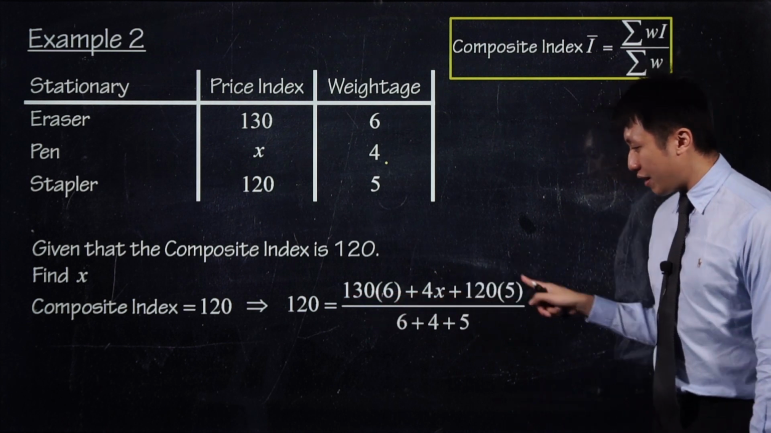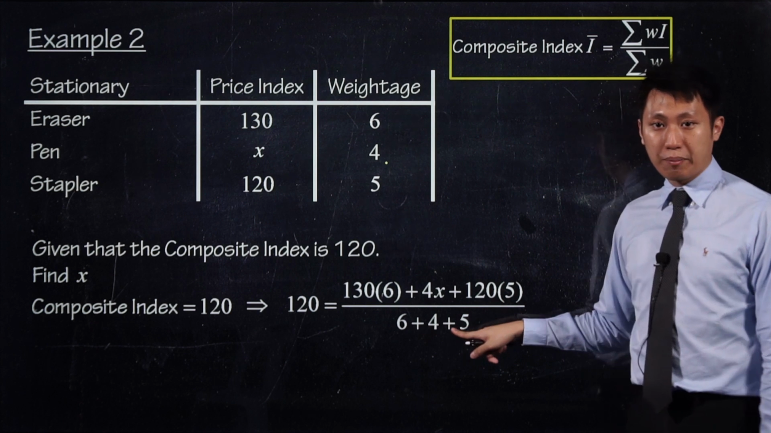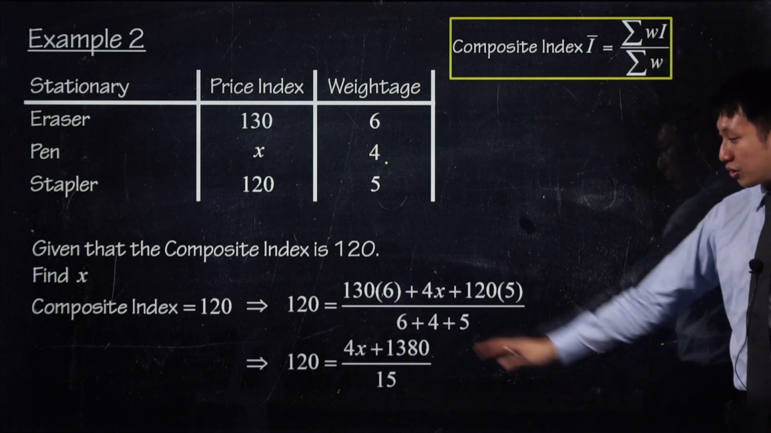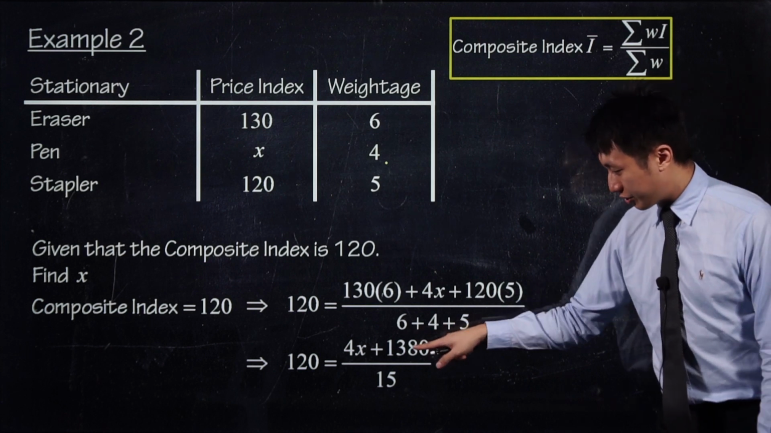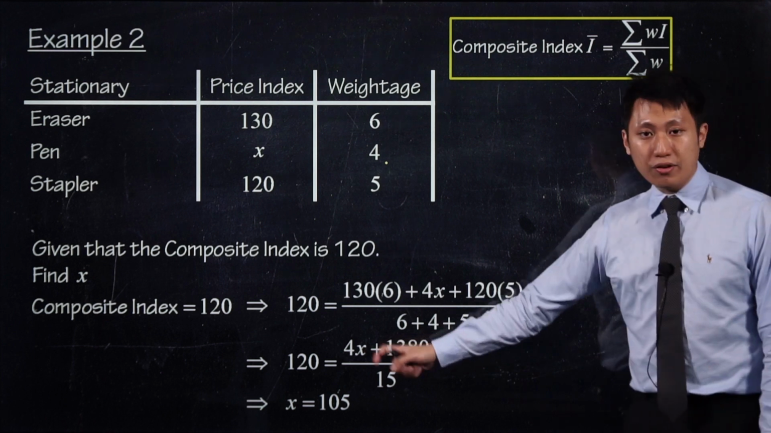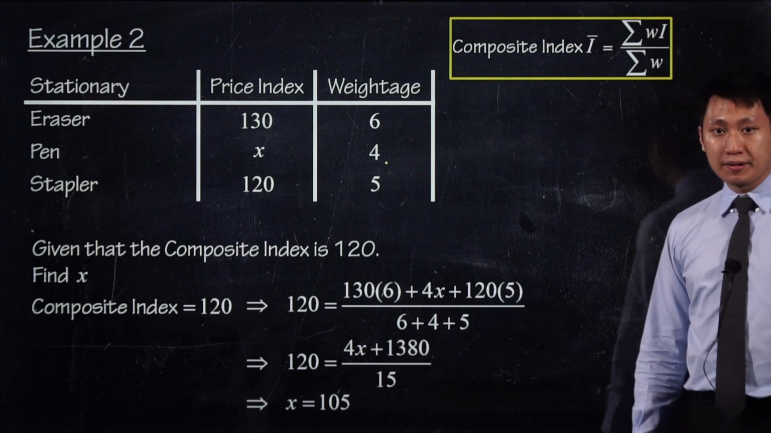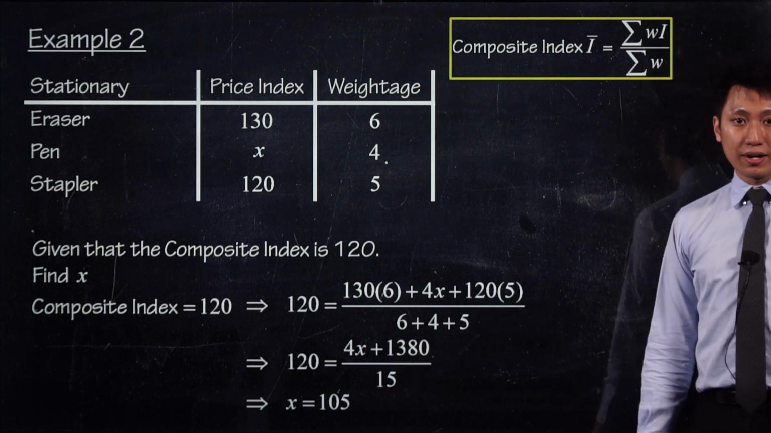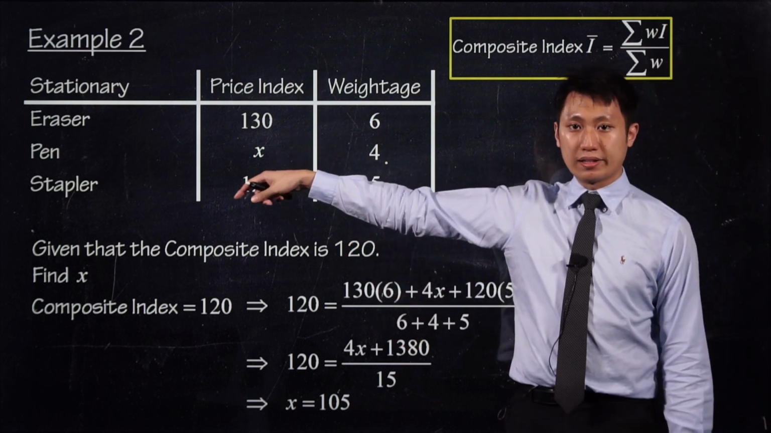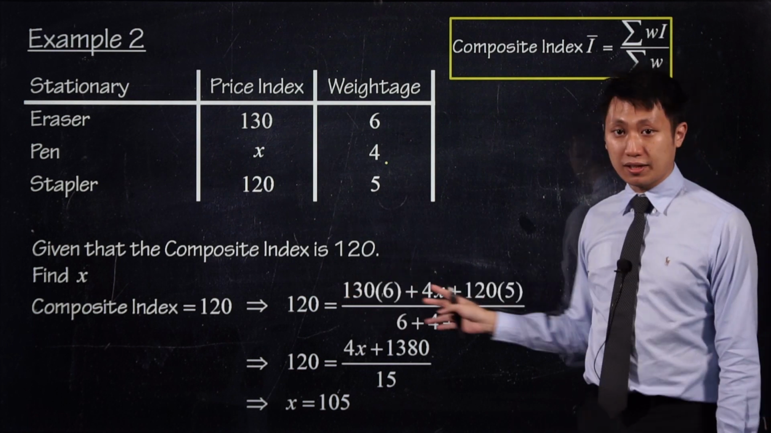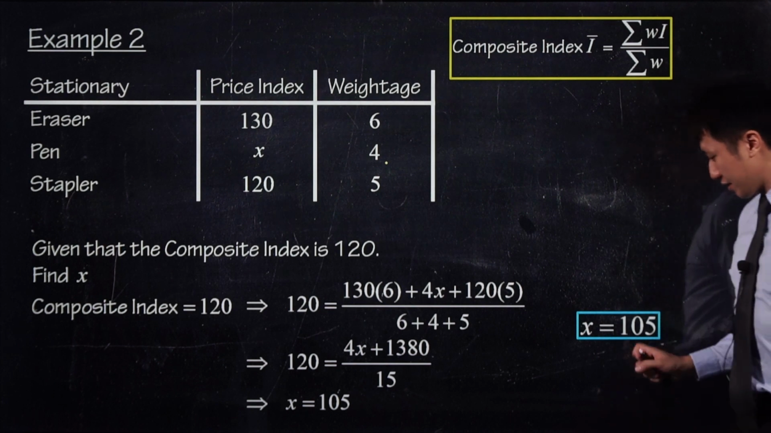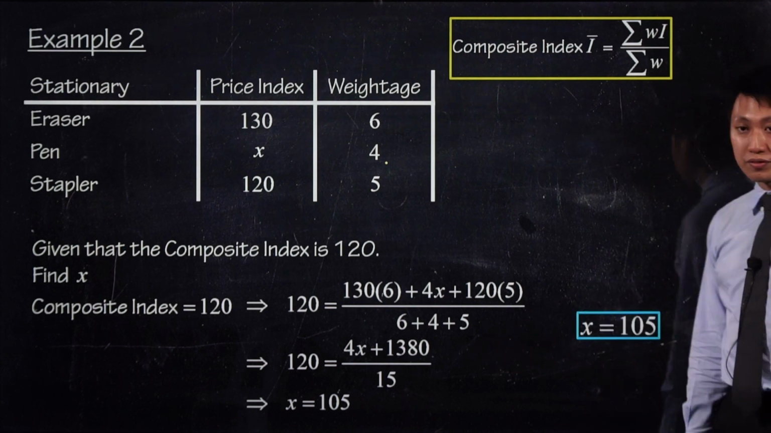I have only one variable on top. This one I can make it to be 10 already. Multiply over the other side. Sorry, 15. Sorry, I saw it wrongly. So then you multiply over. So divide by 4, you get the answer 105. Okay, not very difficult, right? So you are given the composite index, and find the given information inside the question here. This is slightly easier. The next one is slightly harder. So here, hence x is 105.